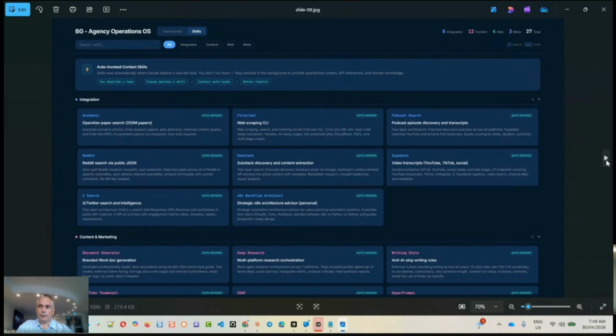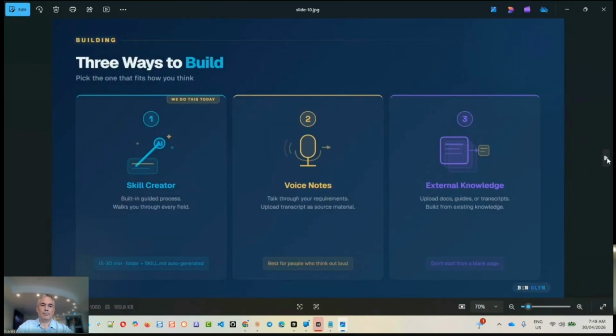Okay, so we'll move on. I've got 3 ways to build. There are many different ways to build, but these are 3 core ways. You can use the skill creator. As we saw in Claude Desktop or in the Claude Marketplace, there was a skill called skill creator. Anthropic have written a skill that allows you to create other skills. Quite often I would say, I want to create a skill, these are my ideas, and we may go back and forth talking about it. Then it invokes the skill creator, which you don't see, and creates a skill for you.